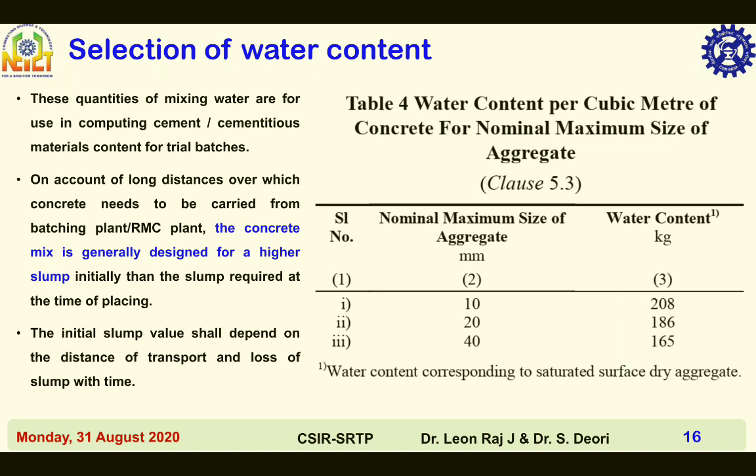As the size of the aggregate increases, the assumed water content decreases. The water content in this table corresponds to the saturated surface dry condition. From the water content and figure 1 of IS 10262, graphs relating water cement ratio and compressive strength, the cement or cementitious material can be calculated.